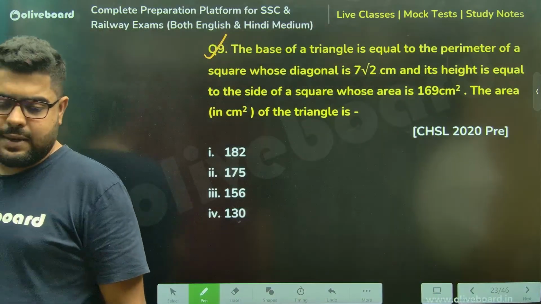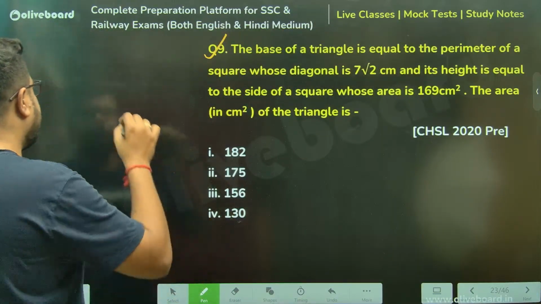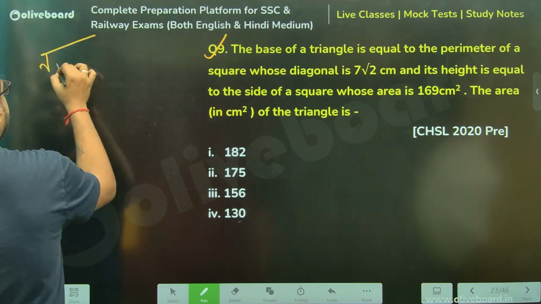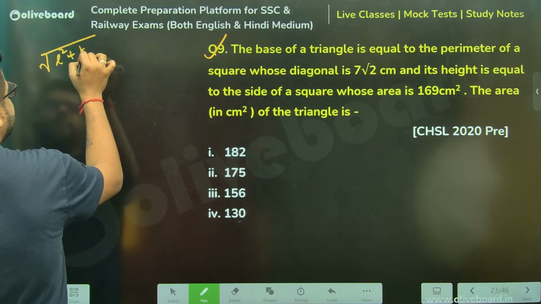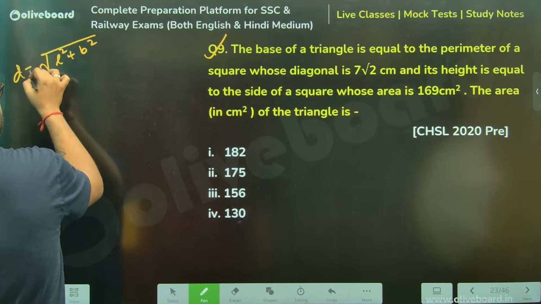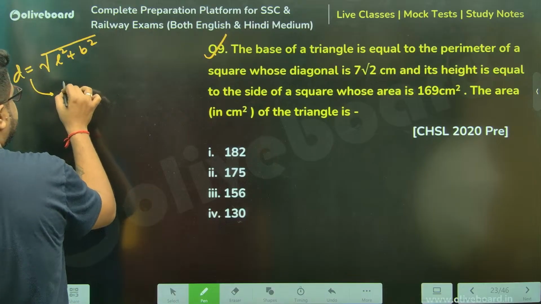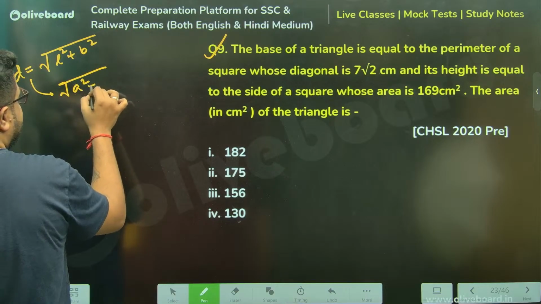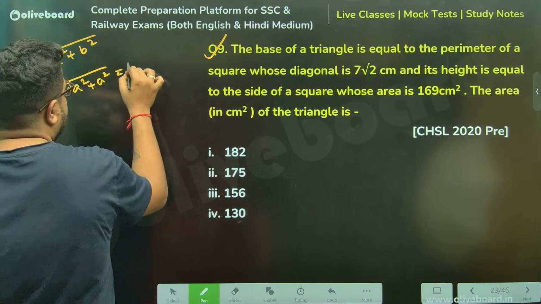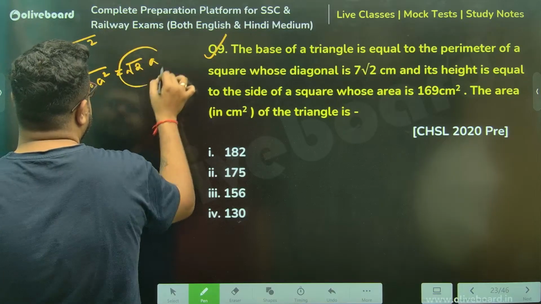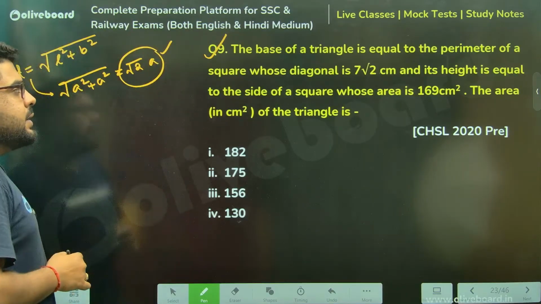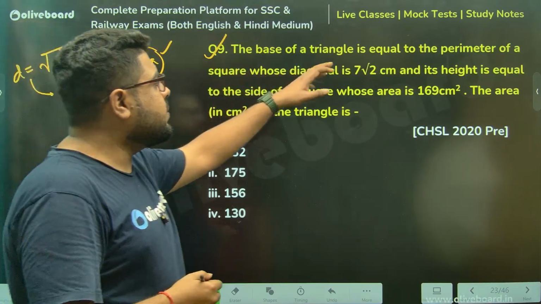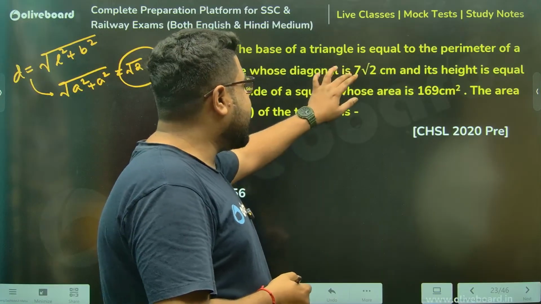Diagonal of any rectangle is root over of L square plus B square. So in case of a square, that will become root over of A square plus A square, root 2 into A, sir. That's the formula for this. The base of a triangle is equal to the perimeter of a square whose diagonal is this.